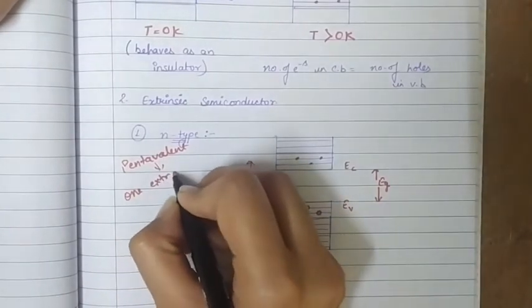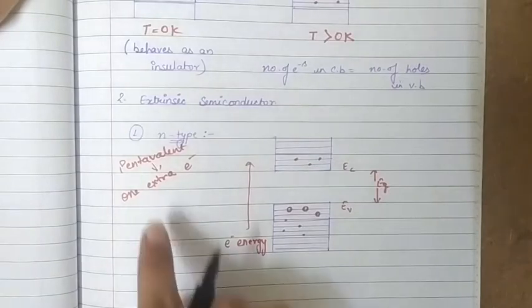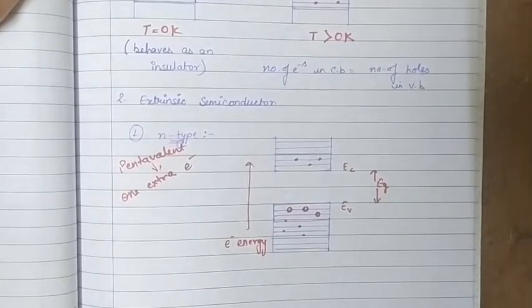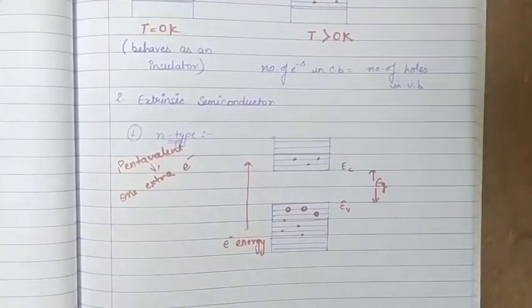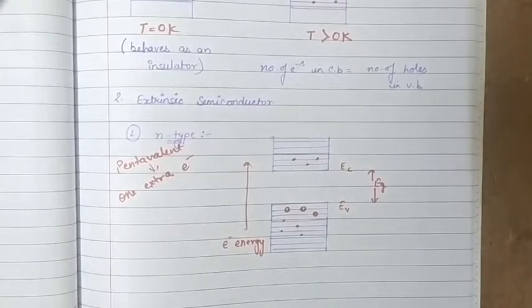extra electron which is very weakly attracted by the donor impurity. So this extra electron is very weakly attracted to the donor impurity and can get easily detached from that impurity atom, and a very small energy is sufficient to free this electron from the donor impurity.